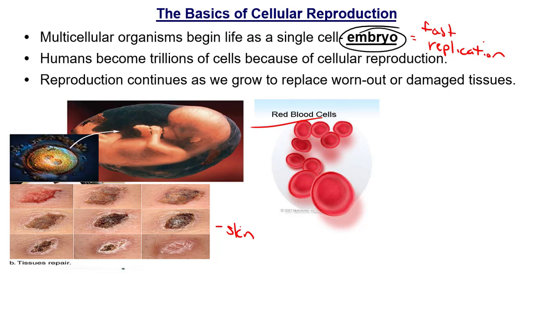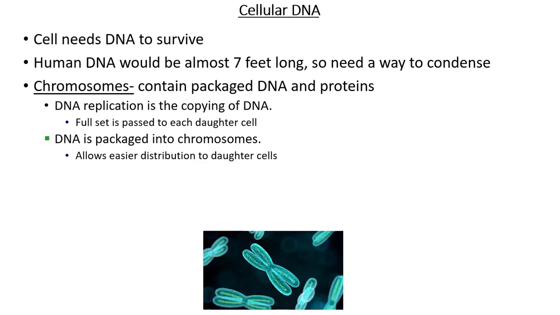One thing that's very important, though, is remember that these cells are all diploid. They have a lot of DNA. They have 23 chromosomes from the egg and 23 from the sperm. As you know, DNA is made up of this really long chain of A, T, C, G. It goes on for a very long time. And if you were to have this DNA unwound, in one human, the DNA would be like 7 feet long.